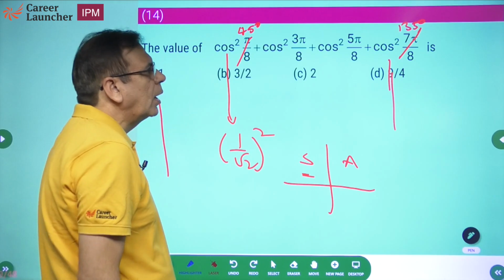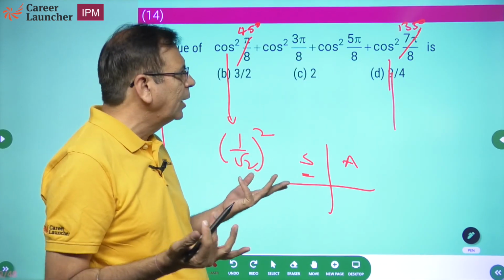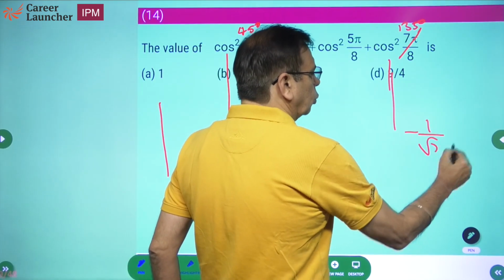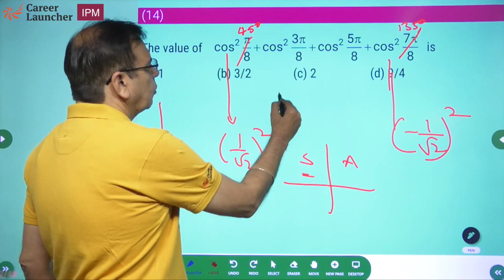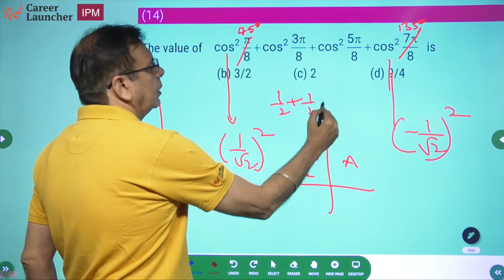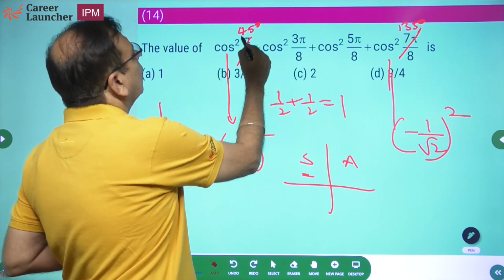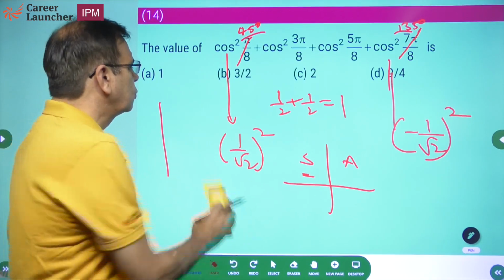In the second quadrant, cos will be negative. At 45 degrees, you will still get the same value of 1 by root 2, but it will be negative. It is going to be minus 1 by root 2 square. So what is the value of this? This will be half plus half equal to 1. Clear? That if this was 45 and 135, the answer would have been 1 for these two.